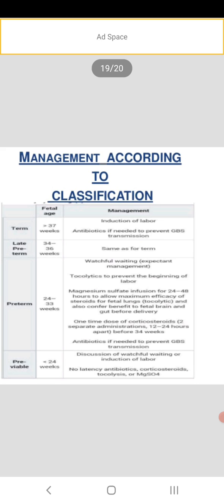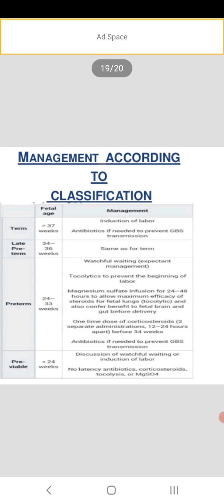Then preterm, 24 to 33 weeks: watchful waiting, expectant management, tocolytics to prevent beginning of labor, magnesium sulfate infusion 24 to 48 hours to allow maximum efficacy, or steroids for fetal lungs. Tocolytics also confer benefit to the fetal brain and gut before delivery. One course of corticosteroids, two separate administrations 12 to 24 hours apart, before 34 weeks. Antibiotics if needed to prevent GBS transmission.